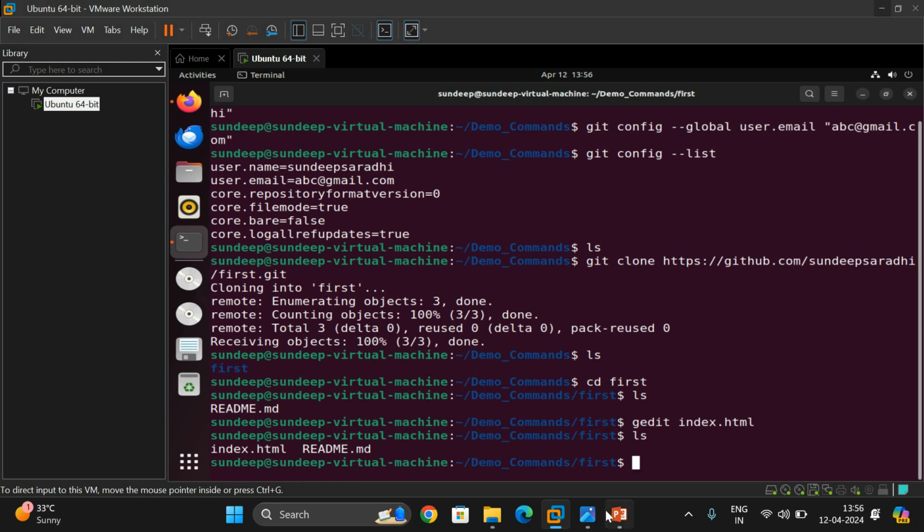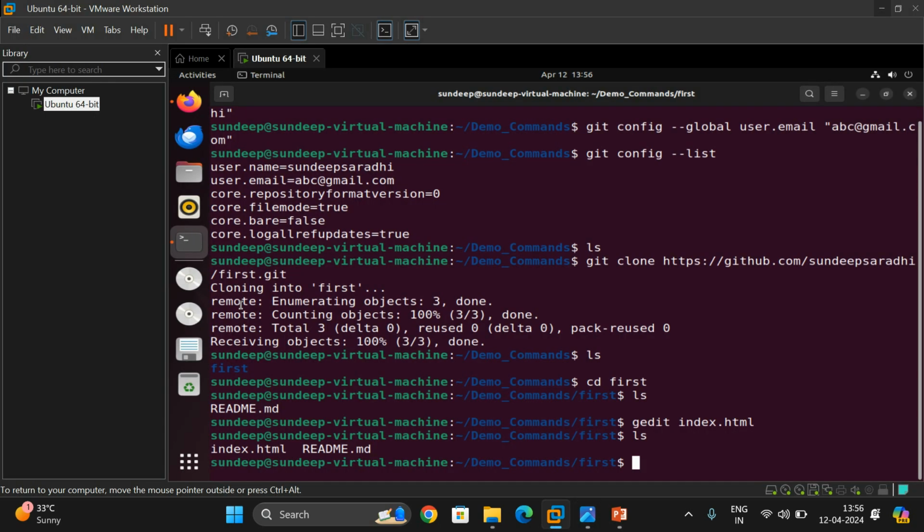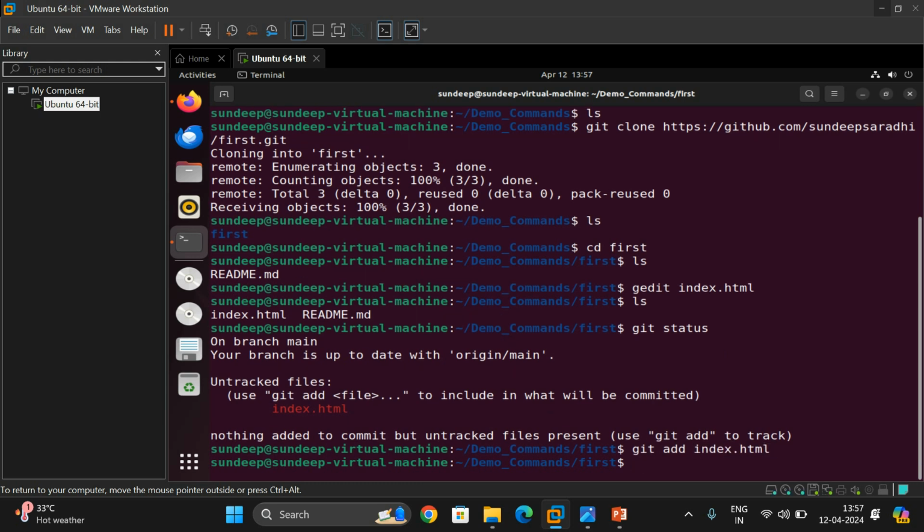So what happens? According to our program, first we need to add so that it will be stored in the staging area by using the add command. So git add, give the file name which we want to add, or else you can also use a command called status, which gives the status of what is not included, right? So you can see these are the untracked files, index.html, which is available in the local repository but not available in the remote repository. So now I am using git add index.html, so it will be added.